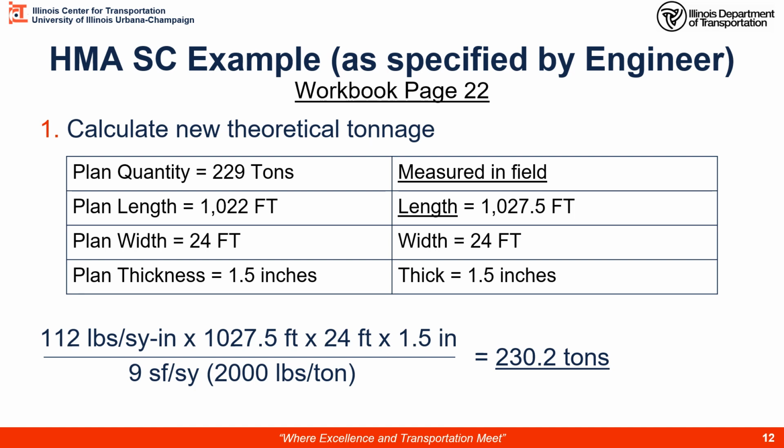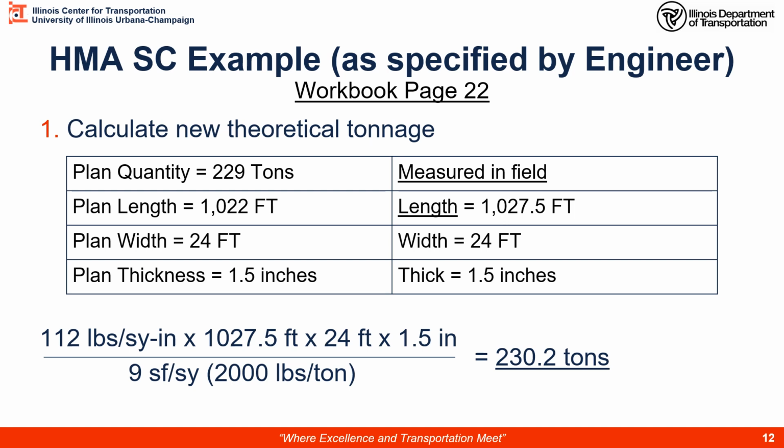Let's look at an example. Here on page Workbook 22, we have the HMA surface course example as specified by the engineer. 1. Calculate the new theoretical tonnage. We had a planned tonnage of 229 tons. We had a planned length of 1,022 feet, a width of 24, and a planned mat thickness of 1.5 inches. As specified by the engineer means measured in the field, we had an actual length of 1,027.5 feet, so a little bit longer than the plan. Width is the same, 24 feet, and we're still going to put down 1.5 inches.